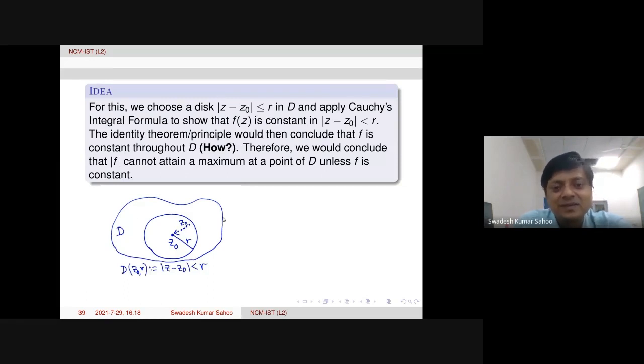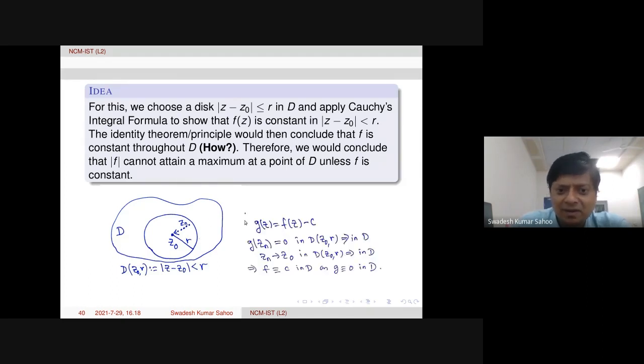So how does it follow? That is the question. Then we can say that the modulus of f cannot attain a maximum unless f is constant. So suppose that the constant is c. When we say f is constant in this disk, let us say f is equal to c.